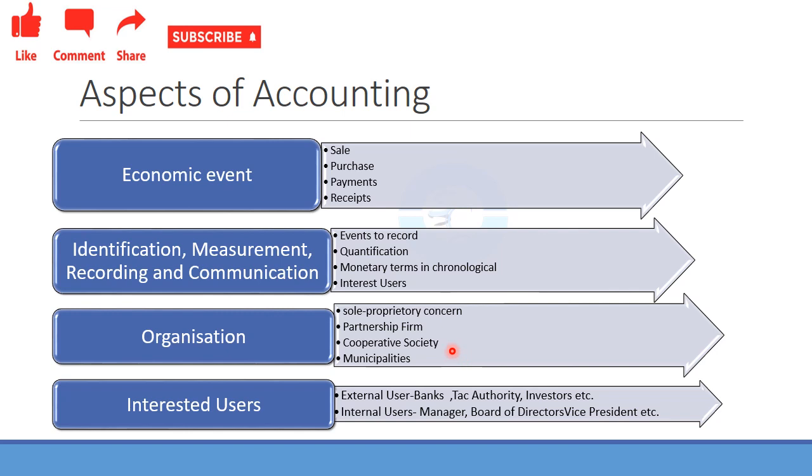Then a cooperative society. Then municipality. So here we should note that accounting is everywhere. There is no single place where there will be no accounting. We can look at our house itself.